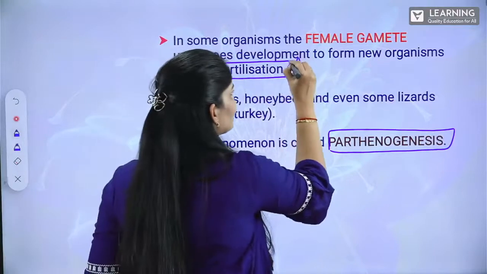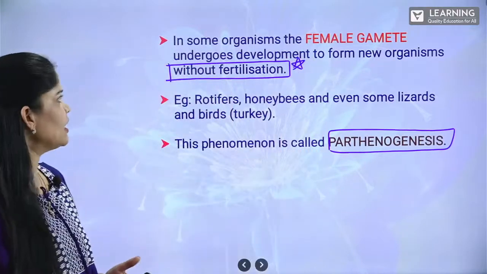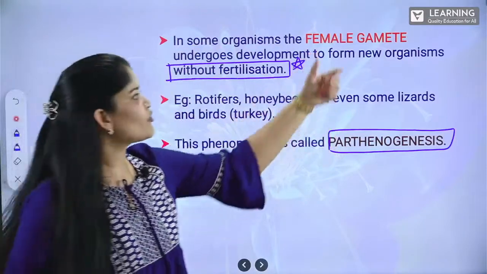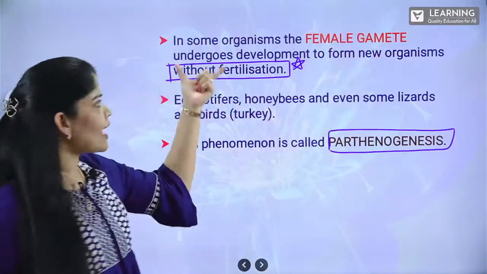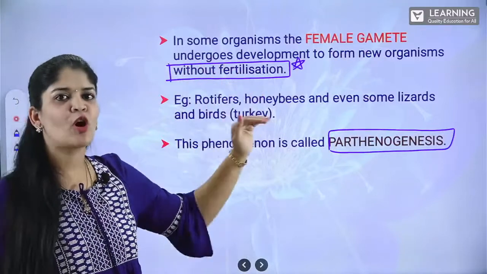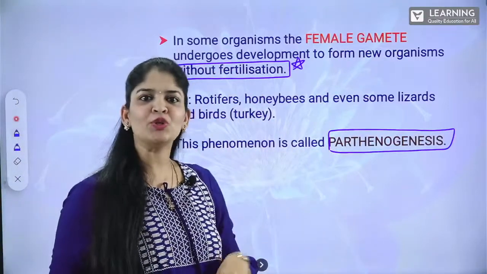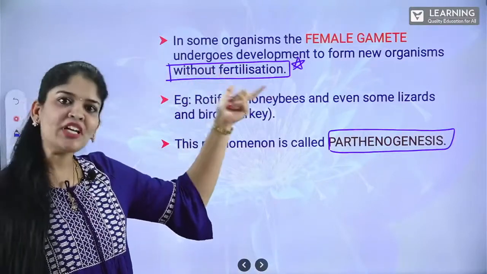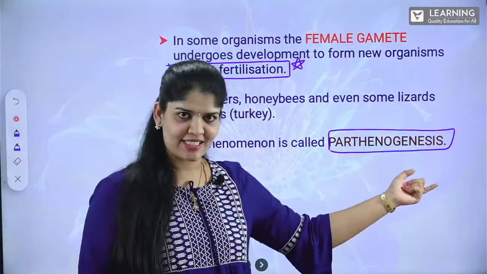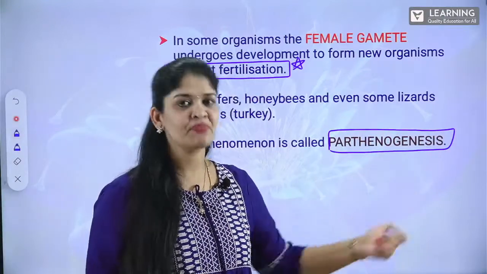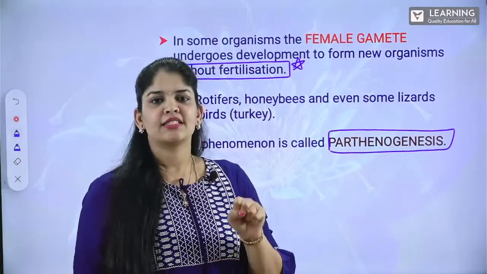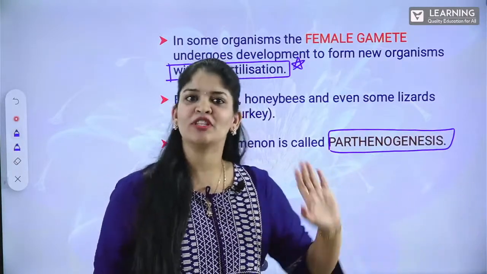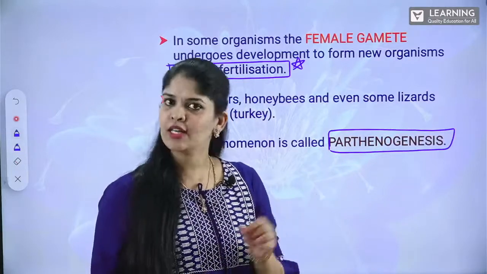And what are we getting out of it? Look at here. Directly from the female gamete, in some organisms, the female gamete undergoes development to form a new individual, a new organism, without fertilization. And that process we are calling parthenogenesis. Parthenogenesis is a phenomenon where the female gamete is going to develop into an individual without being involved in fertilization. Is that clear?